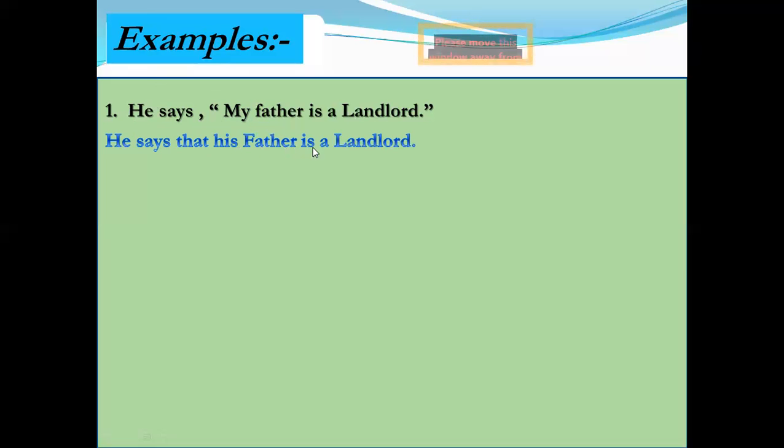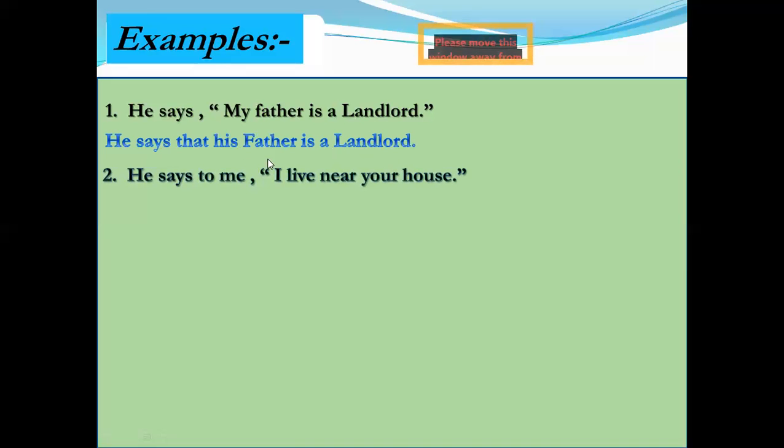His father. My is changed according to the subject he, and we use he in possessive form, his. My is in possessive form, so we also use he in possessive form. His father is our landlord. This is simple present tense, and there will be no change in the tense of the reported speech. Why? Because the reporting verb is in present form.